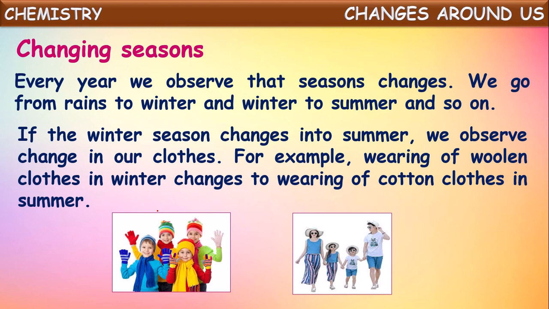To protect from this coldness, we wear woolen clothes, which give warmth to our body. Whereas in the summer season, it will be very hot outside. So to overcome that hotness, we wear cotton clothes. So in this way, based upon the season and conditions, the clothes which we wear also change. Okay.